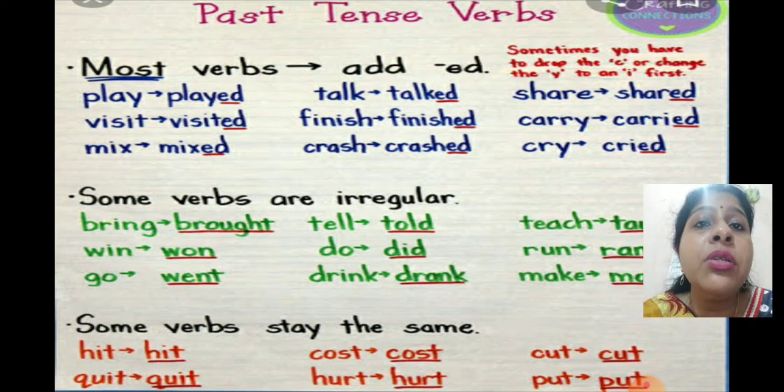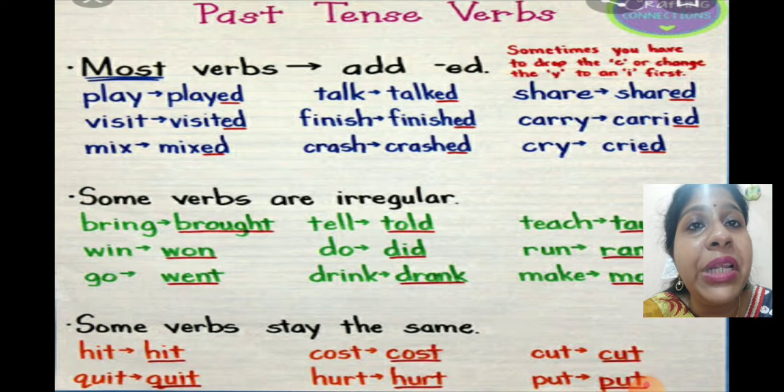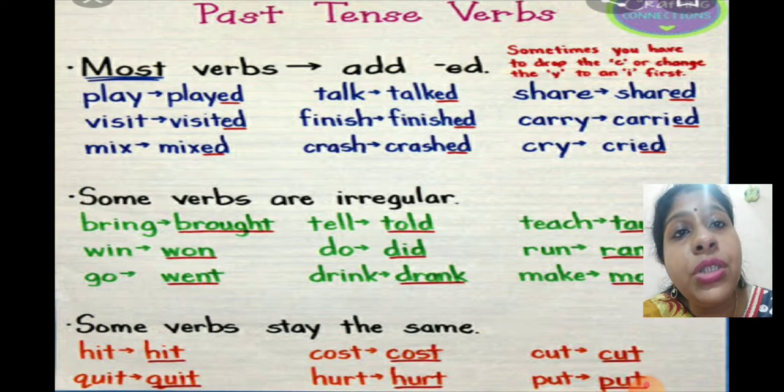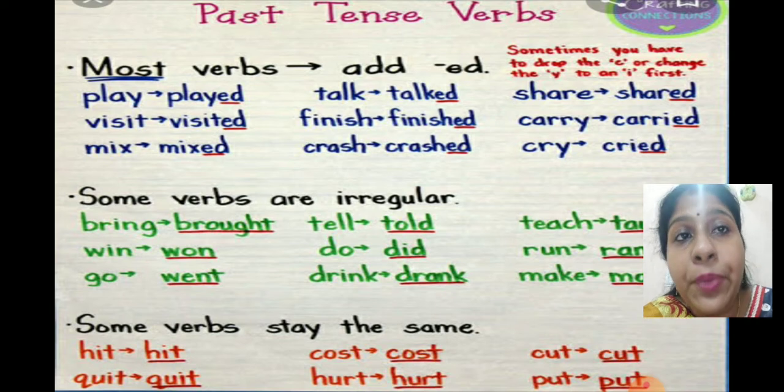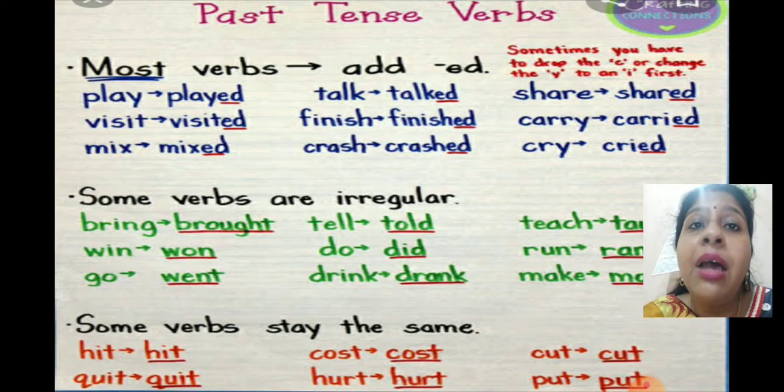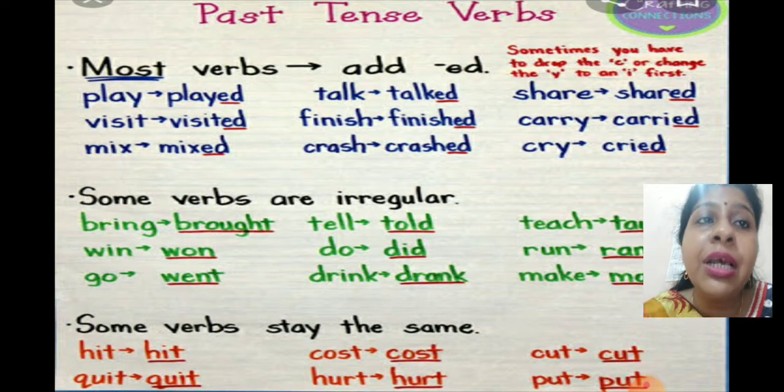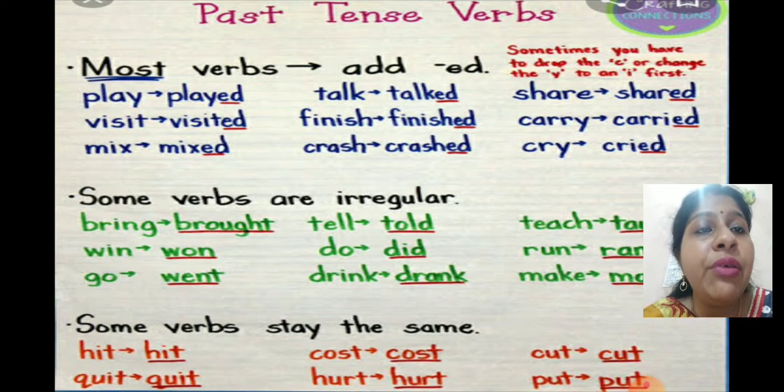See, play will become played. You can see the words where we can simply add ed in order to change the verb from present tense to past tense. Play will become played. Visit will become visited. Mix will become mixed. Talk will become talked. Finish will become finished. Crash will become crashed. Share will become shared.